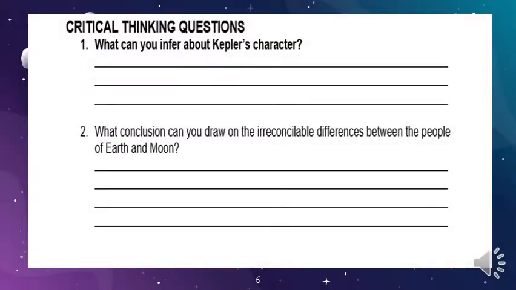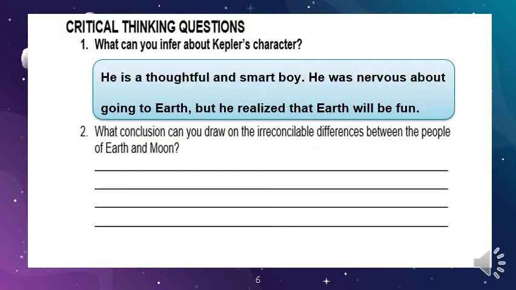What can you infer about Kepler's character? What can we guess about his character? Let us see. He is a thoughtful and smart boy. Of course, he is very smart.